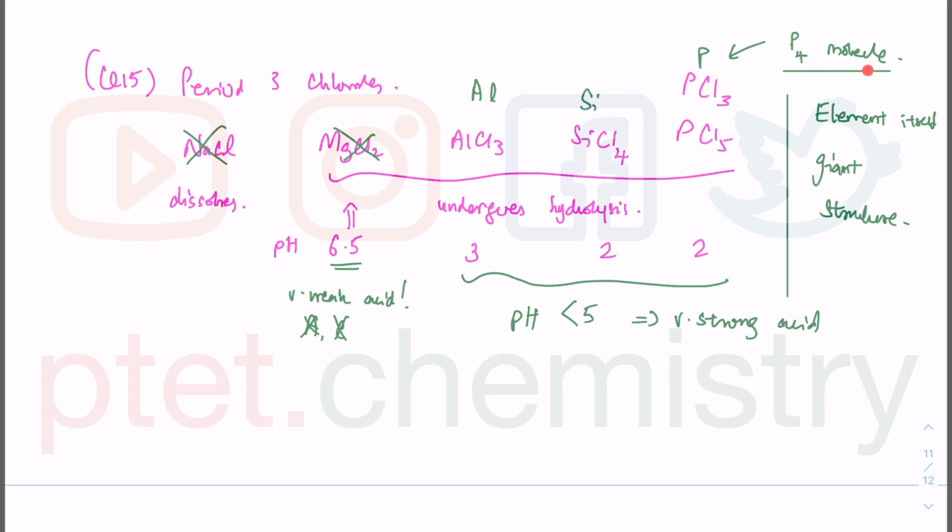P4 is a simple molecular structure because it exists as a simple molecule. Having said that, you can cross out D. Therefore, we are just looking at aluminium and silicon, which is option B. It's just aluminium and silicon left, both of which have a giant structure, a giant metallic structure and a giant covalent structure.